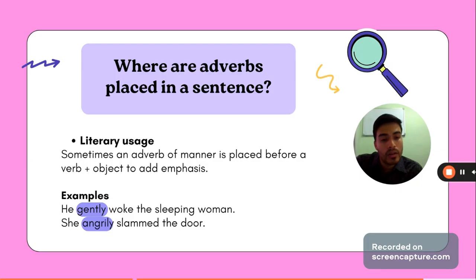Slammed is the verb, which is closing the door heavily, strongly, in this case angrily. It is before, and it is very common to hear people saying this in a normal conversation because this is the language and it is okay.